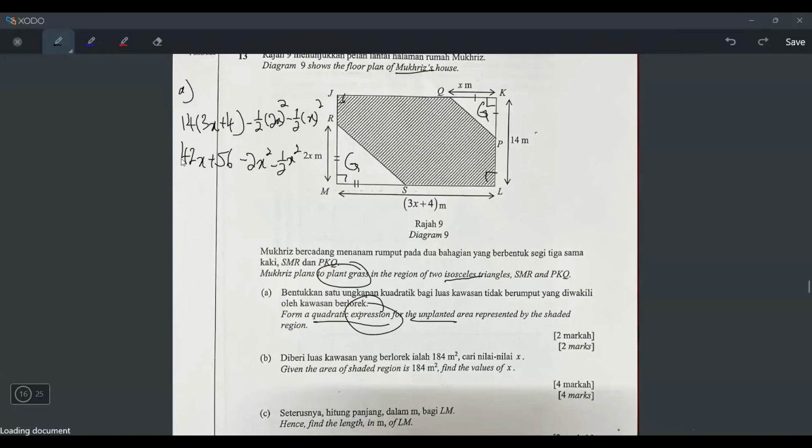And then now you will end up with negative 2x squared minus 1/2 x squared. Dia boleh buat sama-sama kan? What is negative 2 minus 1/2? Let's press. Negative 2 minus 1/2, I think it's negative 5/2. Okay, so negative 5/2 x squared.